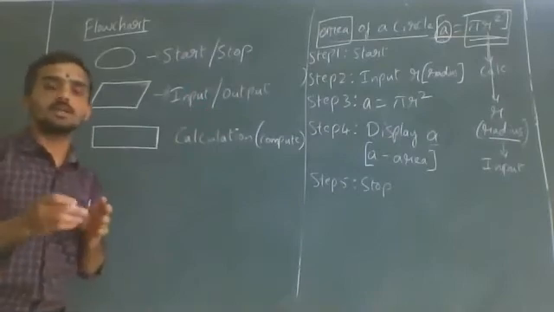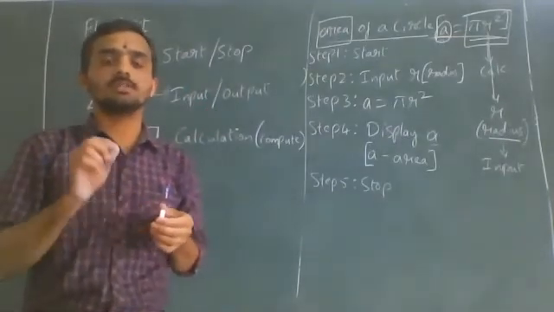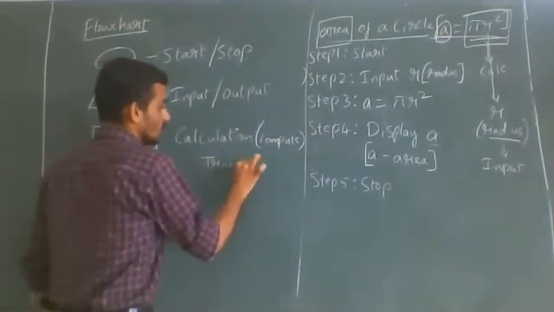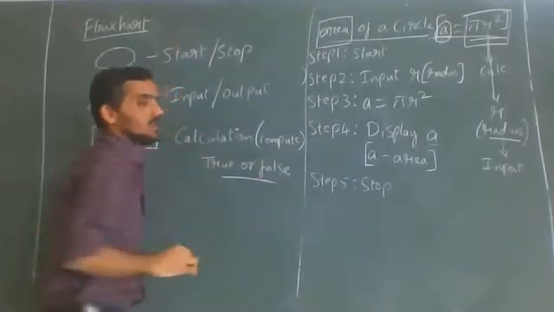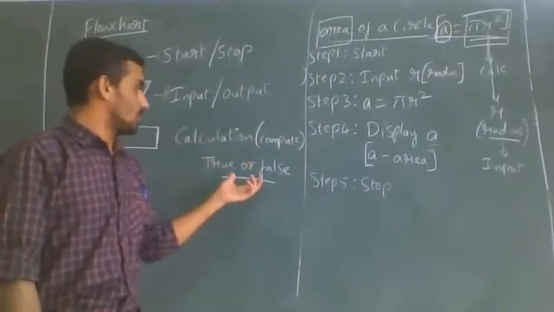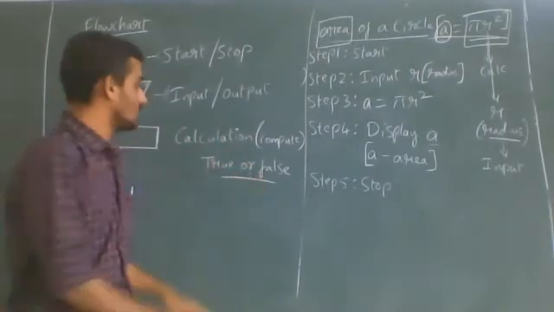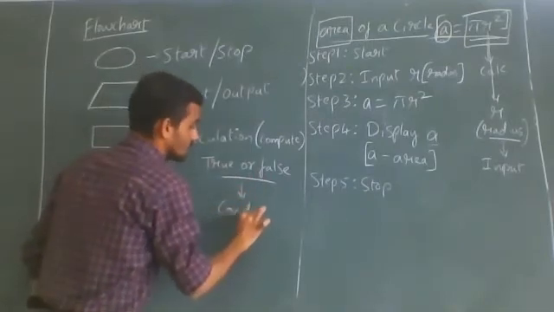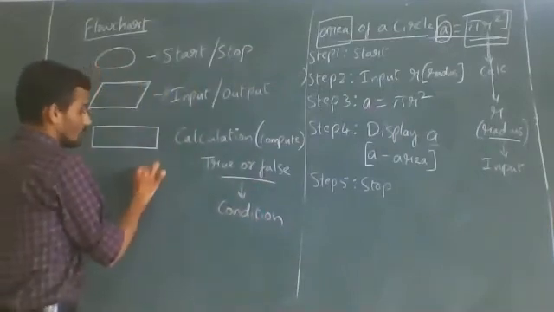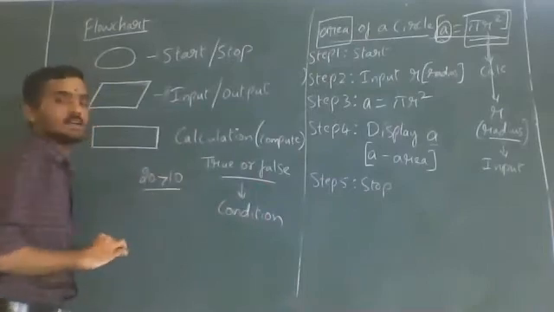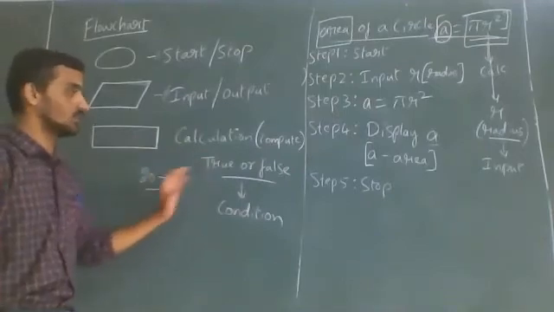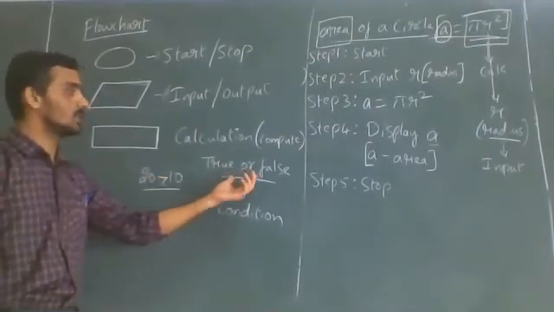And when we come across any logical things, whenever we say logical expression, we expect the result will be either true or false. The result of a logic is true or false. Logical expressions, relational expressions. Whenever I say a true or false result, we are applying it for a condition. In a condition only we can expect true and false results. Like if I say 20 greater than 10, this is like a condition. Is 20 greater than 10? Yes or no? If you say yes, it is true. If you say no, it is false. So for these types of conditions only, the results will be true or false.